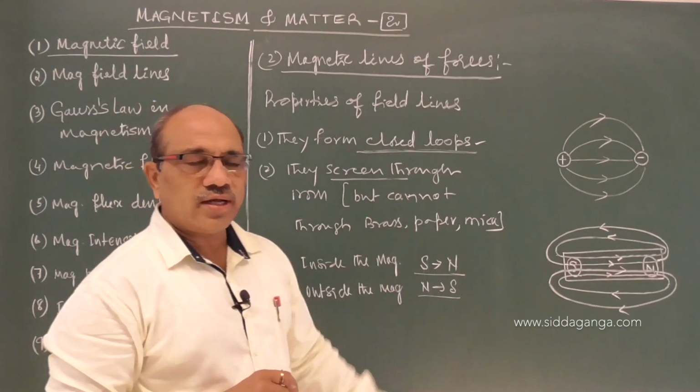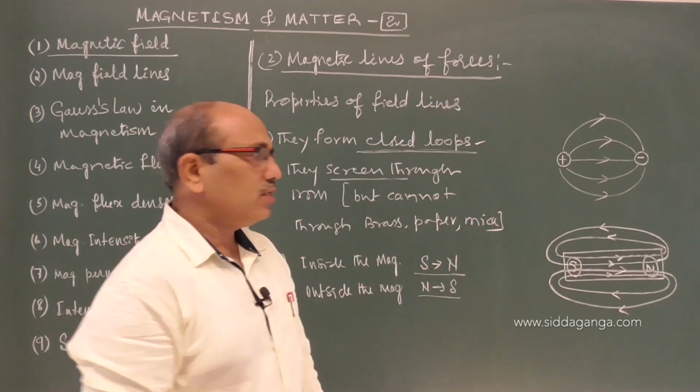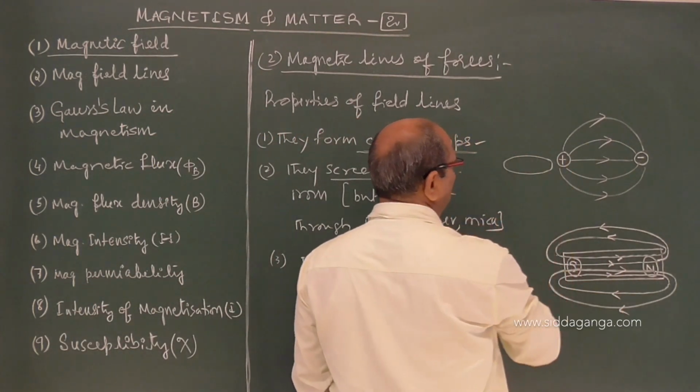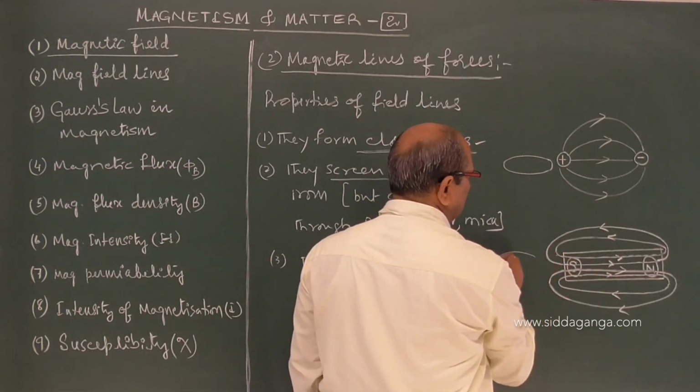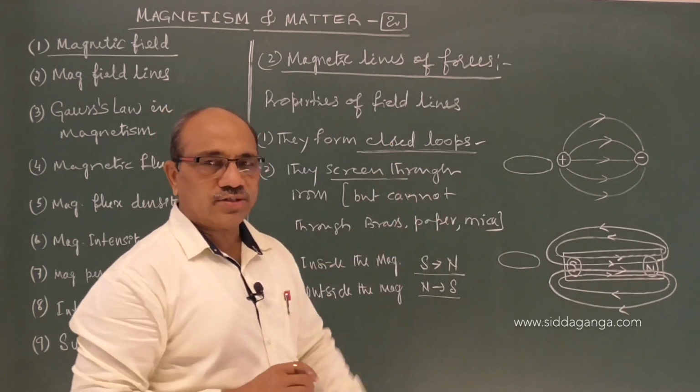In electric field lines, they cannot form a closed loop. We cannot see electrostatic field lines in the form of closed loops, but here they are in the form of closed loops. That is the first difference.